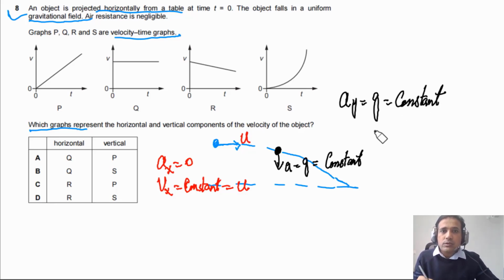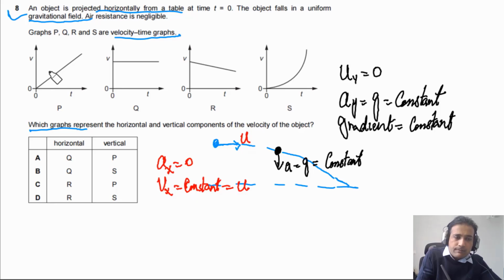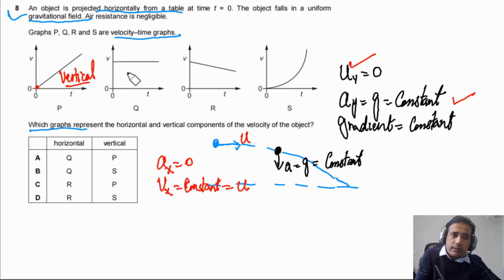As acceleration is constant, it means that the gradient of the velocity-time graph has to be constant. Gradient has to be constant, and the initial velocity, very important, is also equal to 0. So the gradient has to be constant, because gradient will be equal to g. Now if you look at the given options, the initial velocity is 0, so it fulfills this requirement. Gradient constant, it fulfills the second requirement as well. So this is representing the vertical component of velocity. It is increasing vertically, and this one remains constant with time. So this has to be horizontal.